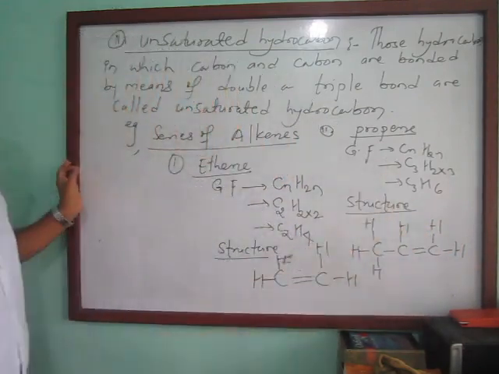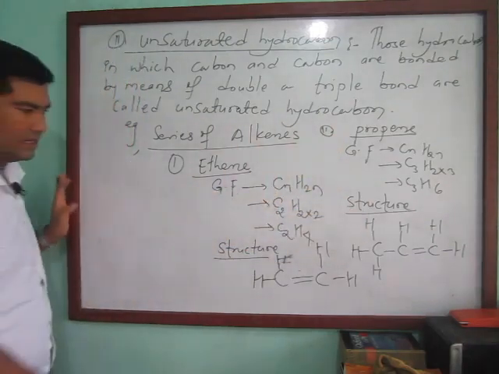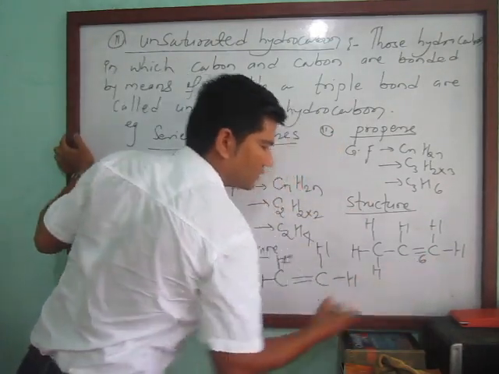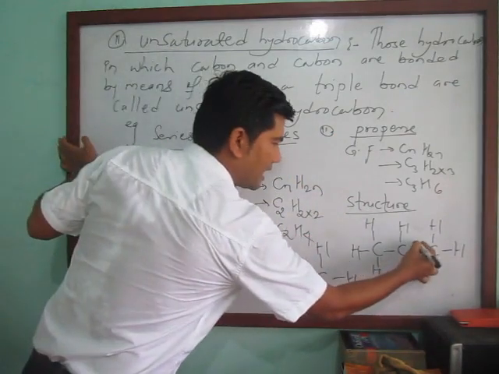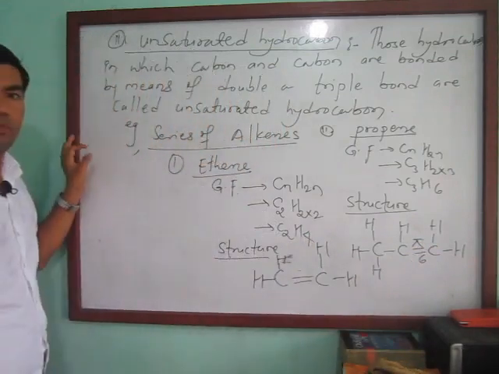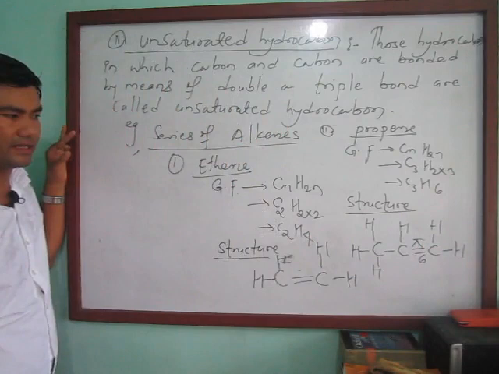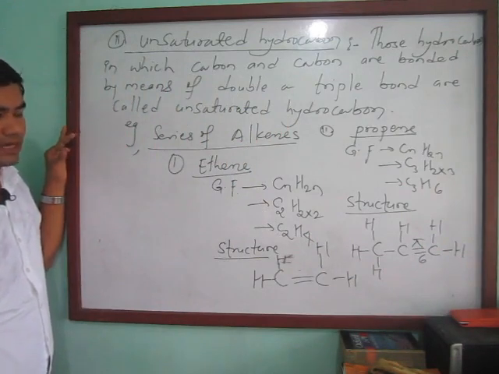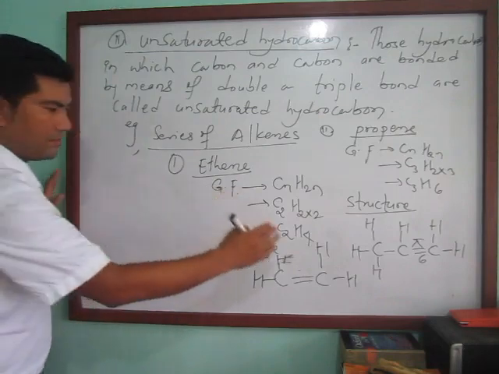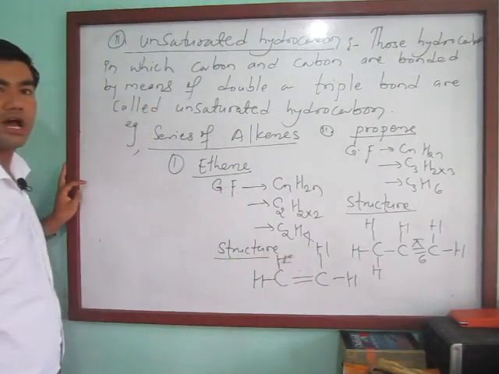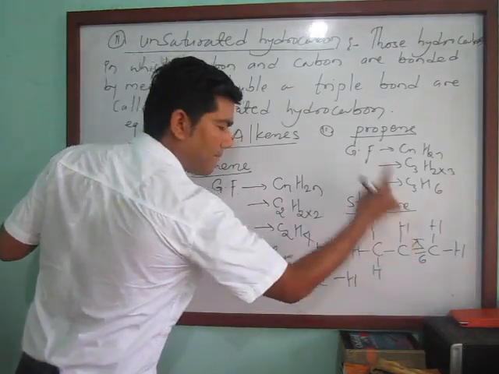C3H6 is the molecular formula of propene. Here you can see one bond is a sigma bond and the other is a pi bond. The pi bond is less stable than the sigma bond, so it can break easily. So we can convert this unsaturated hydrocarbon to a saturated hydrocarbon by breaking the pi bond.